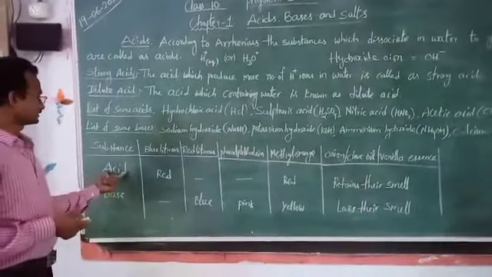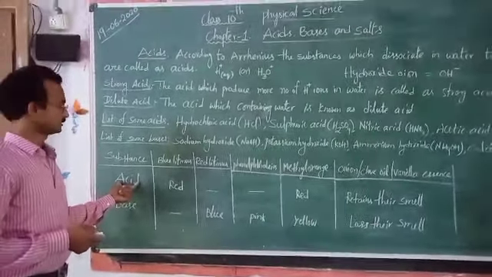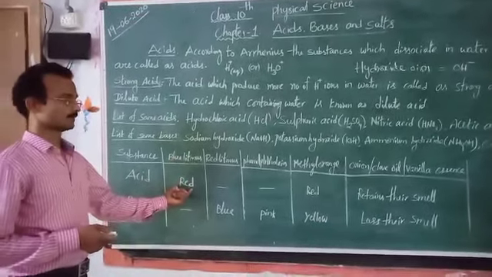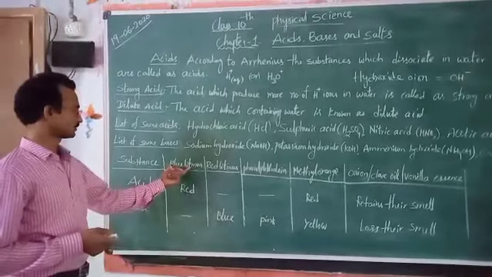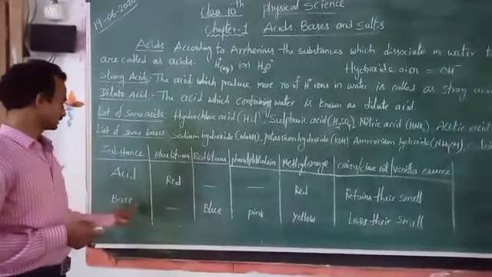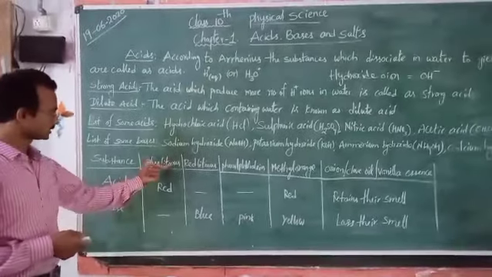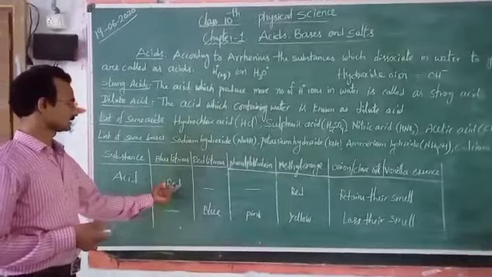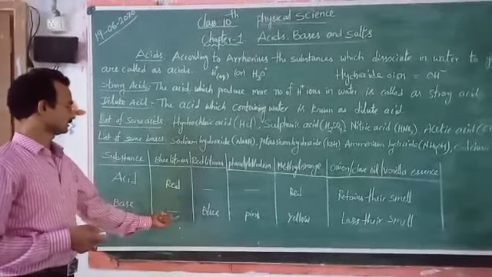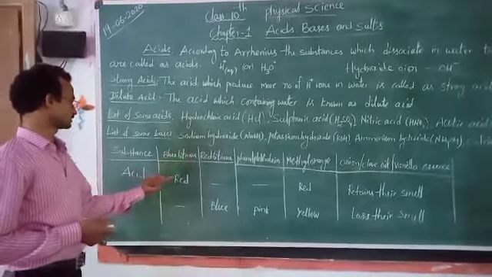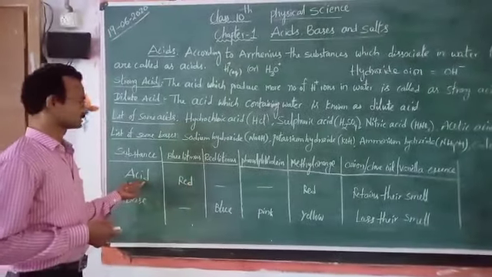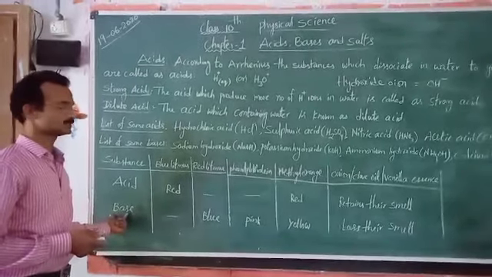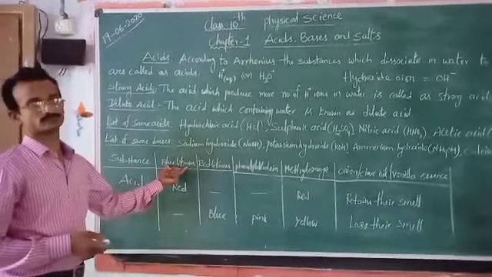If an acidic substance is given to you, it turns blue litmus paper into red litmus paper. The same blue litmus paper shows no color change in the presence of base. So, blue litmus is an indicator. By indicating red color or no color change, it shows whether the given substance is acid or base. If it shows red color, the given substance is acid. If its color is not changing, the given substance is base. In such a way, it is used as an indicator.